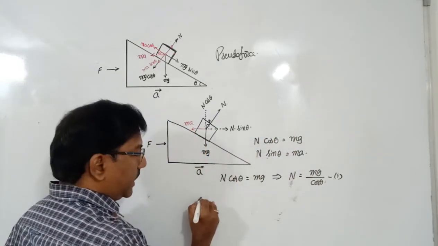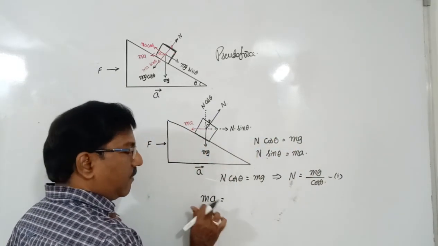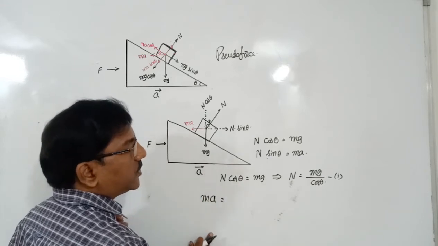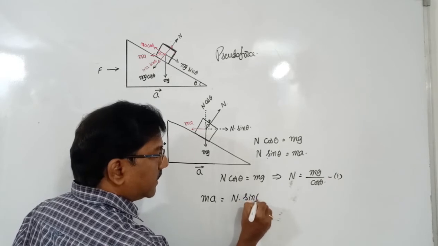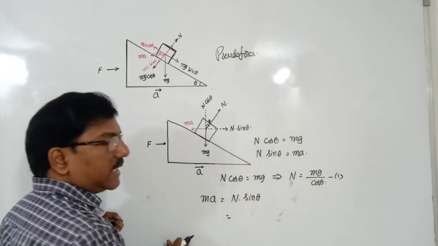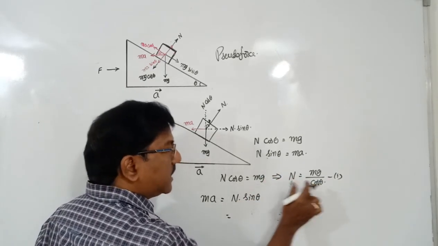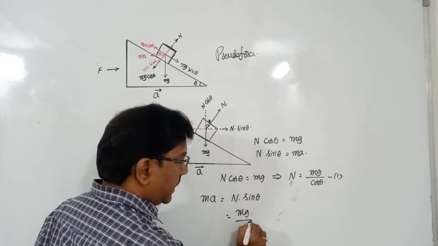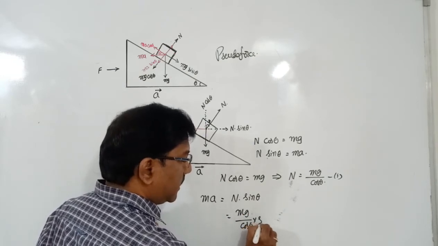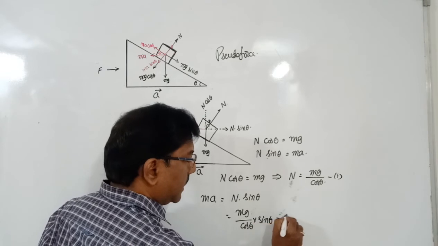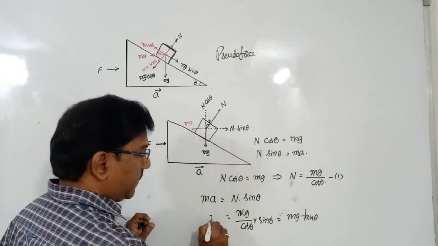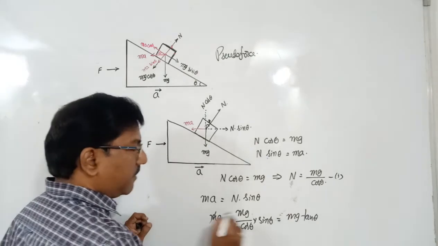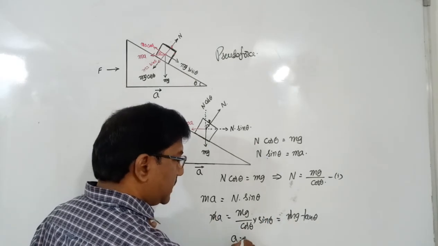Now I want ma. I want the acceleration with which it is supposed to be moving. ma is nothing but N sin theta. But what is N? N is nothing but mg by cos theta. mg by cos theta into sin theta is nothing but mg tan theta, equal to ma. m cancels, then what is the acceleration?